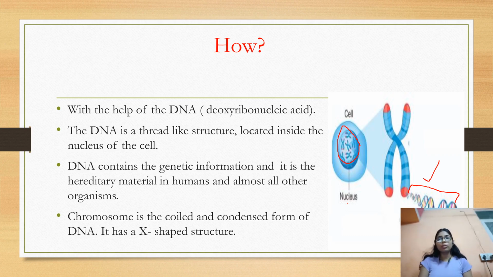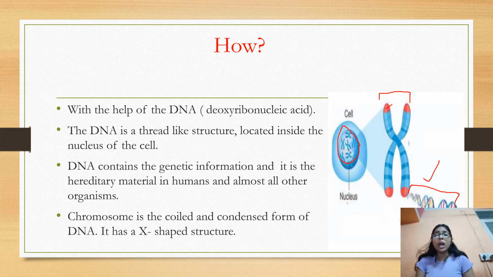Here you can see an egg-shaped structure. This is called a chromosome. A chromosome is actually a coiled and condensed form of DNA, because DNA is very long and cannot fit in this form in the nucleus. So it is coiled and condensed in the form of chromosomes, present inside the nucleus. A human being's cell possesses 46 chromosomes.